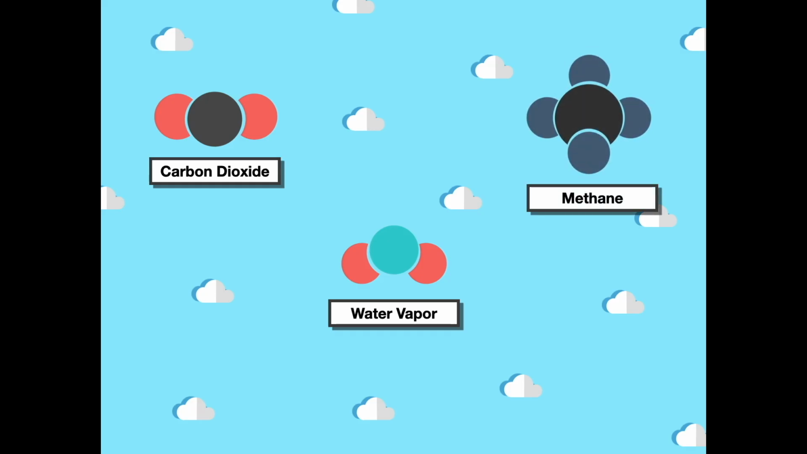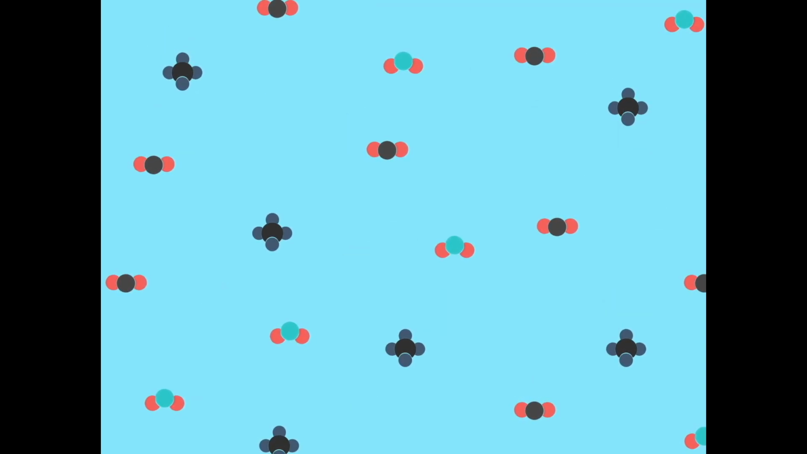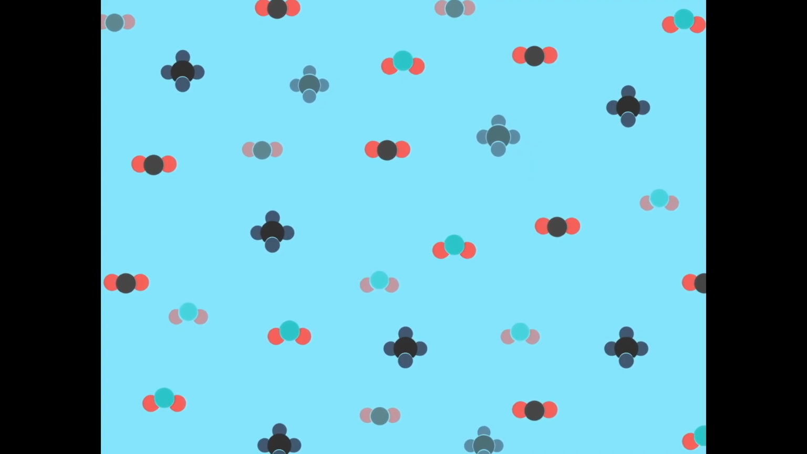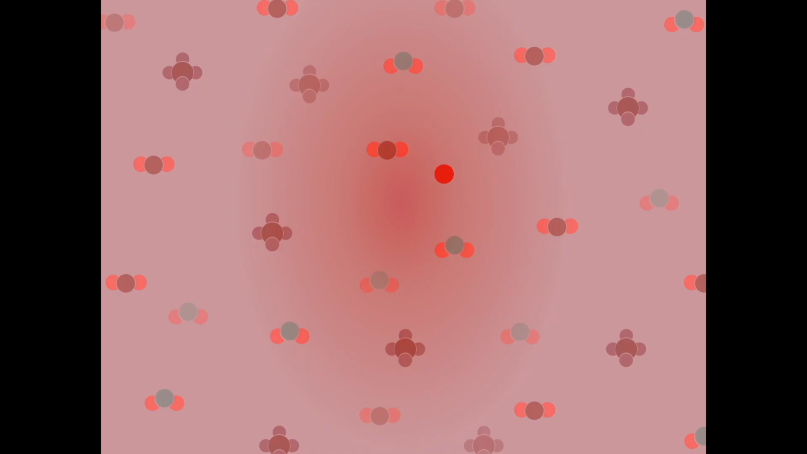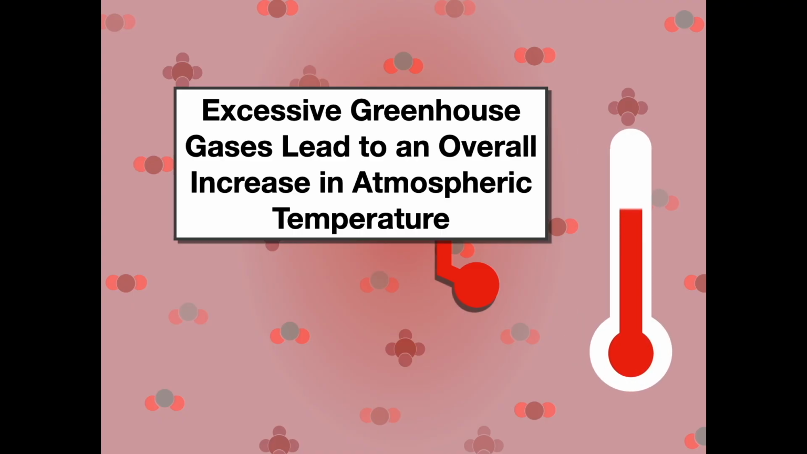Each of these gases plays a different role in how much energy they can absorb. Now, these greenhouse gases, as they absorb heat, are going to reflect some of that energy and radiate some of that energy back into the atmosphere. However, excess greenhouse gases are going to increase the amount of energy absorbed. And when we increase the amount of energy absorbed into the atmosphere, this can lead to excessive heating. So excessive greenhouse gases lead to an overall increase in atmospheric temperature, and that atmospheric temperature then has a rippling effect across the biosphere.